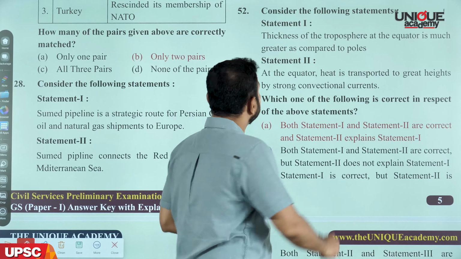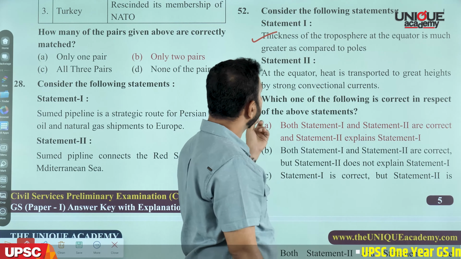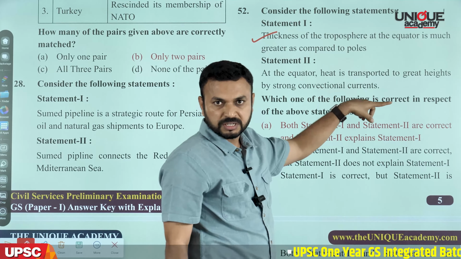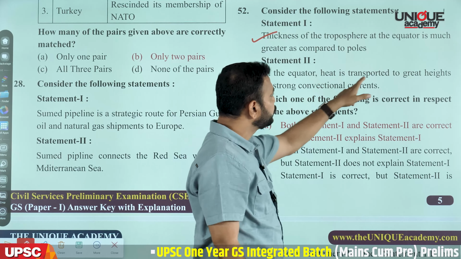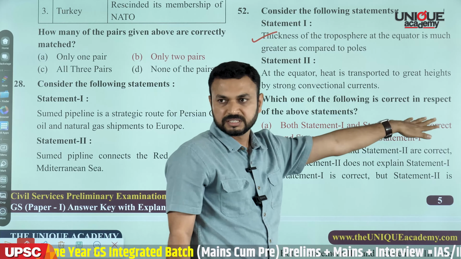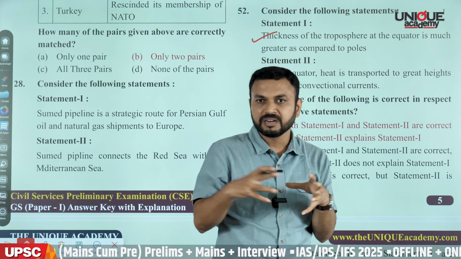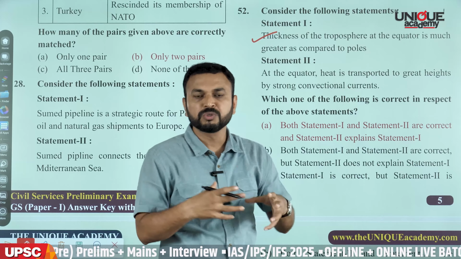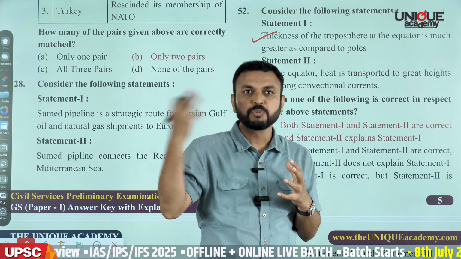Consider the following statements. The thickness of the troposphere at the equator is much greater as compared to the poles. This statement is correct because at the equator, heat is transported to greater heights by the stronger convectional currents. See, if you look at the height of the troposphere in the equatorial part and the polar region of the world, we know that in the equatorial part there is much more heat present than in the polar